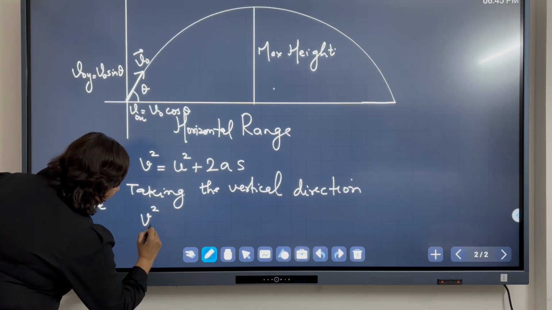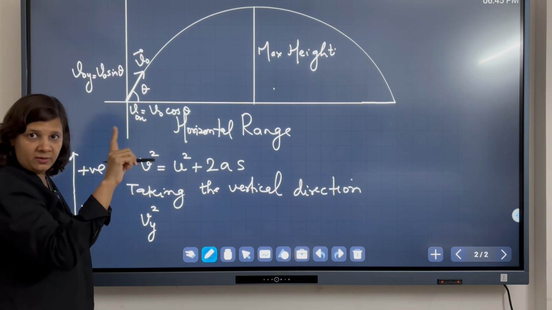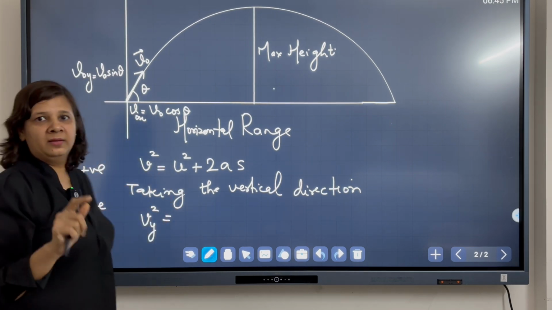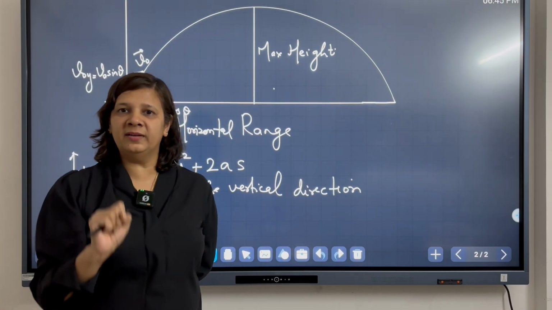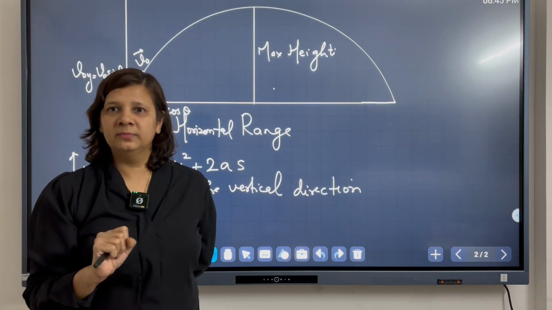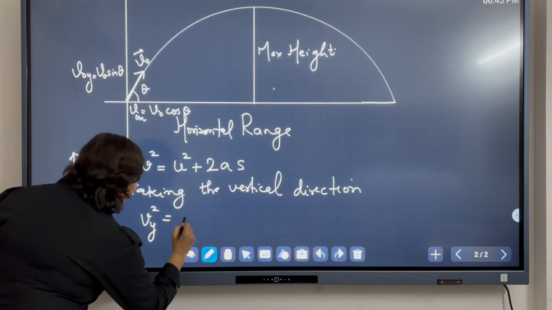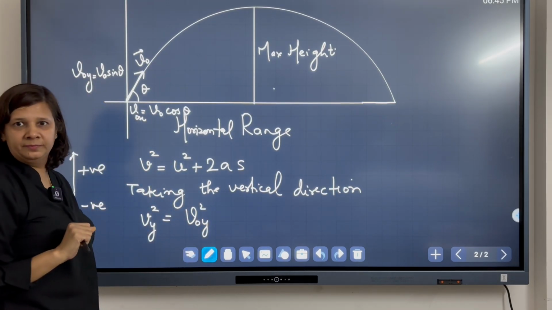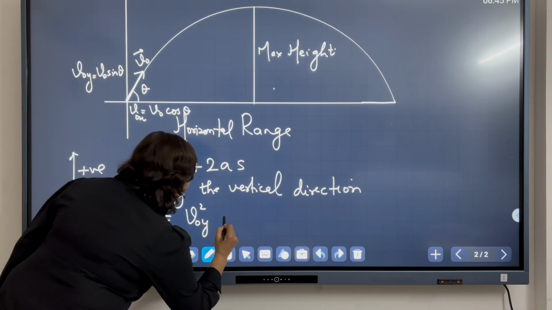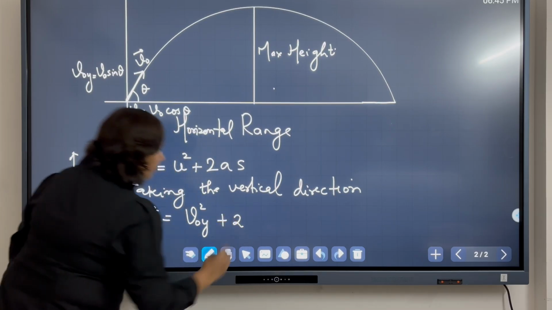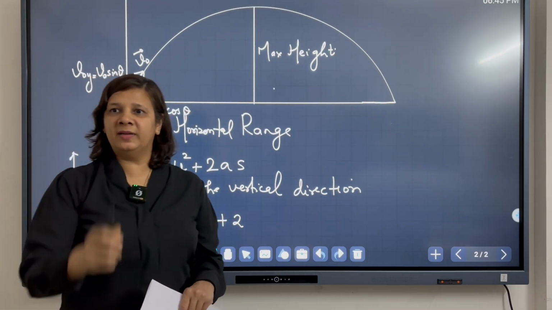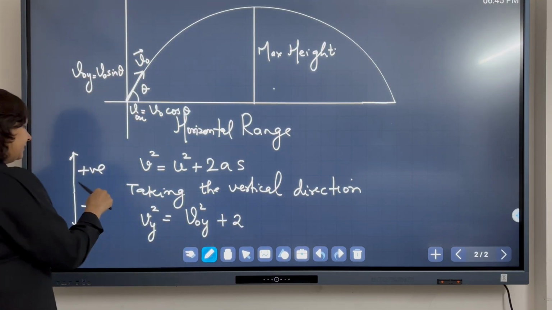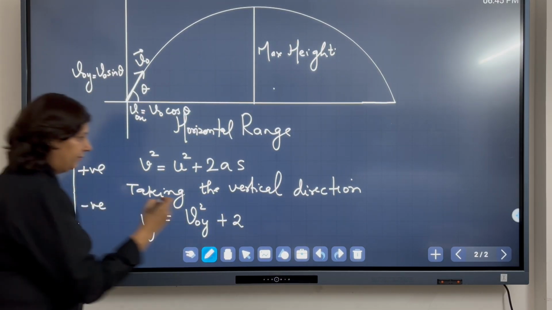vy square, because I am taking the y direction, is equal to the initial velocity of the ball in the vertical direction, v0y, where v0y is v0 sine theta, whole square, plus 2 times the acceleration in the vertical direction, which is minus g, because I am taking downward to be the negative direction.